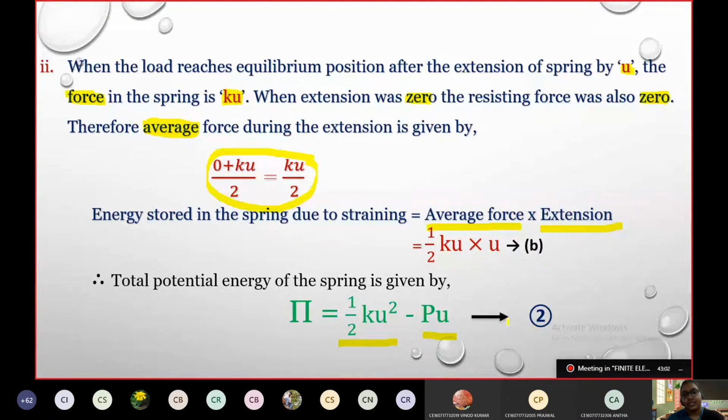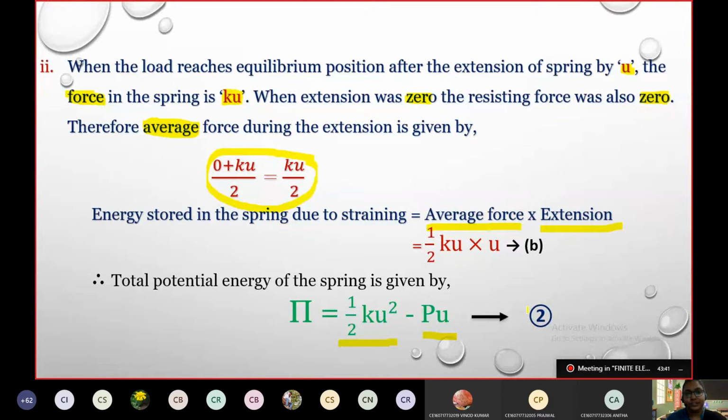The reason behind telling each and every term, I can directly give you this equation also, but the reason behind telling this equation very specifically, dividing strain energy separately and work potential separately, is because here there was only one load acting. It is not always that only one force will act in the structure. So for that, we need to know how the equation is derived. I can directly give you the equation and tell you that is the standard you have to follow. That's not the case.